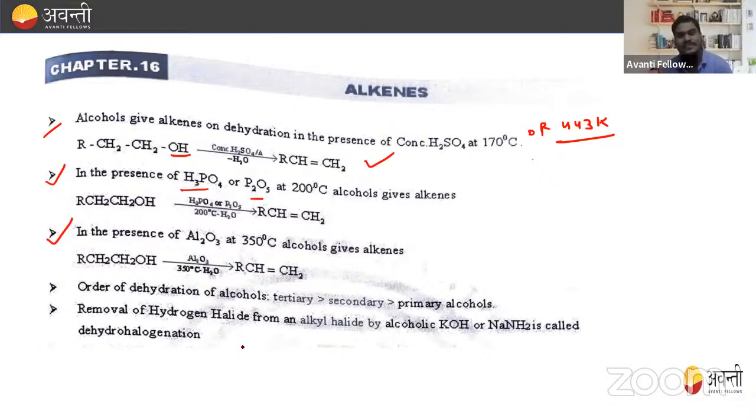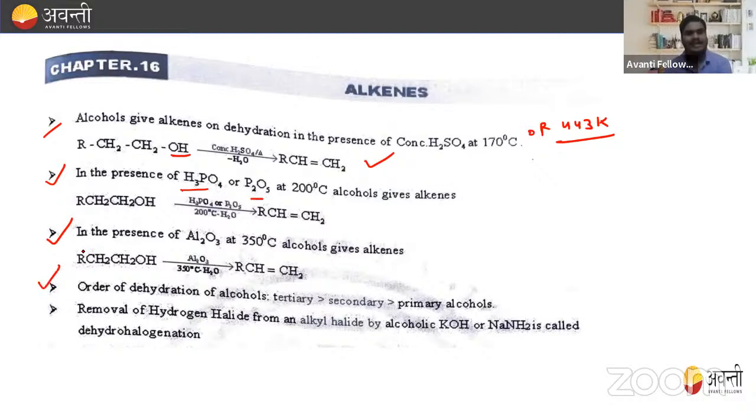Understood? 350 degrees Celsius. That is, in total, how many methods from alcohol for the preparation of alkene? Three methods. One with the concentrated H2SO4 at 170 or 443 Kelvin. Another is with H3PO4 or P2O5 at 200 degrees Celsius. And the next is with Al2O3 at 350 degrees Celsius. And in all these three methods, we prepare alkene from alcohol.